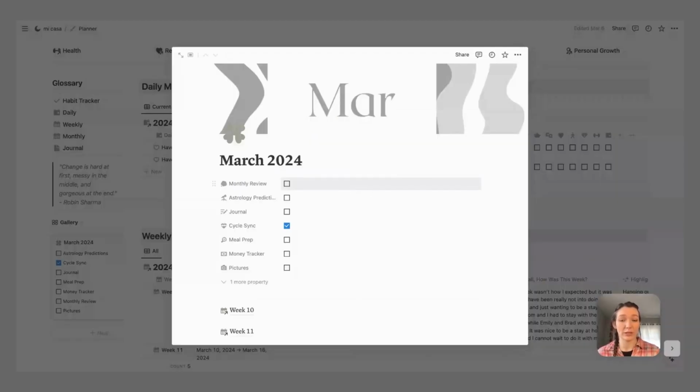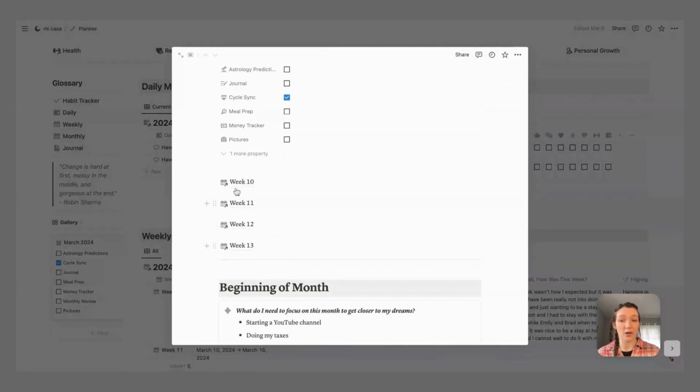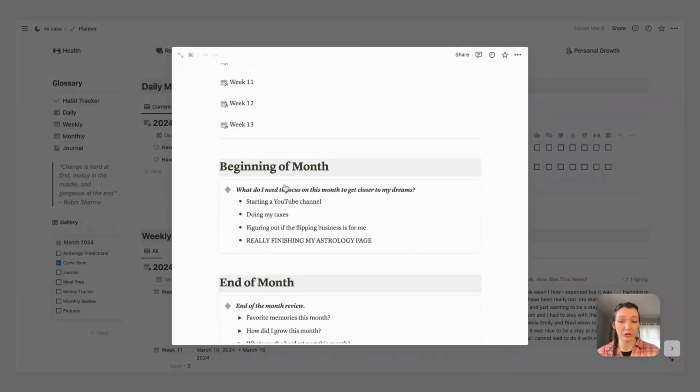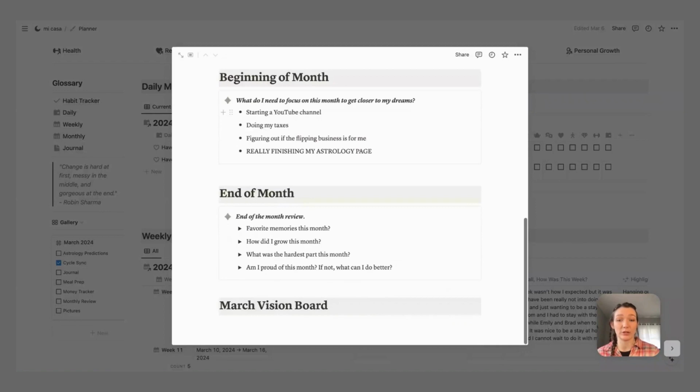So this is what it looks like when you drill in, and I've got a link to all of the weeks of the month of March. And then I've got a beginning of the month section: what do I need to focus on this month to get closer to my dreams. At the end of the month, an end of the month review. So, when I did the beginning of March, I did the end of February. So for February, it's got my favorite memories. How did I grow this month? What was the hardest part this month? And am I proud of this month? If not, what can I do better?